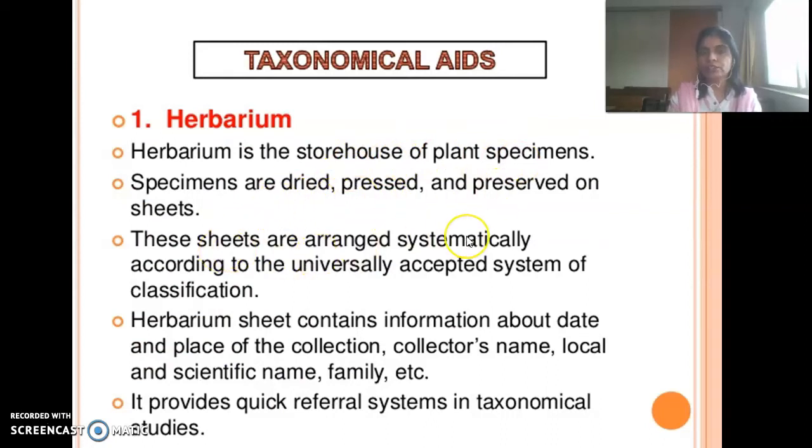The sheets are arranged systematically according to a universally accepted system of classification. A herbarium sheet contains information about the date of collection, place of collection, collector's name, local and scientific names, and classification of the plant specimen. This herbarium is used as a quick reference system for taxonomical studies.